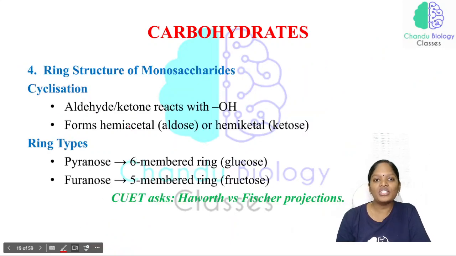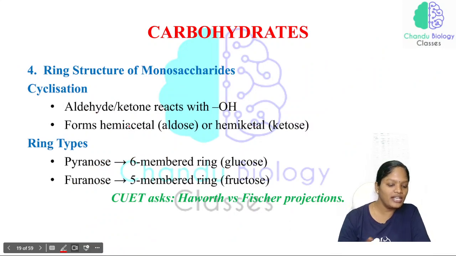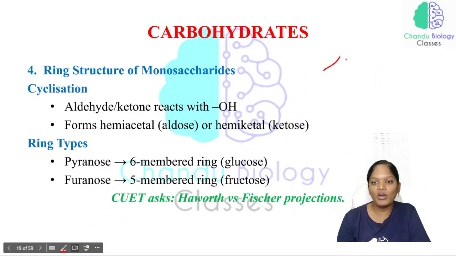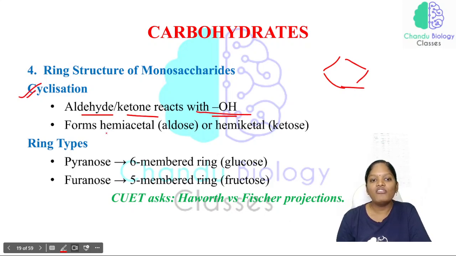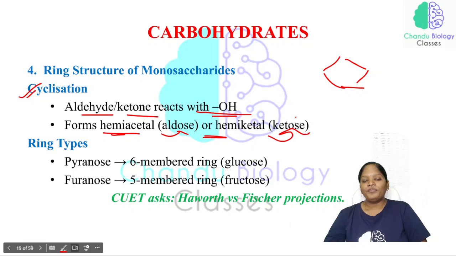Now, the ring structure of the monosaccharide. Cyclization: the aldehyde or ketone reacts with the OH and forms a hemiacetal for aldoses, or a hemiketal for ketoses. So if the aldehyde or ketone group reacts with the OH, the linear structure turns into a cyclic structure.